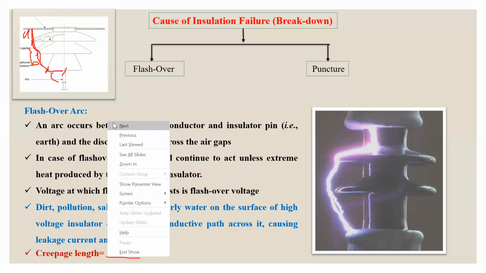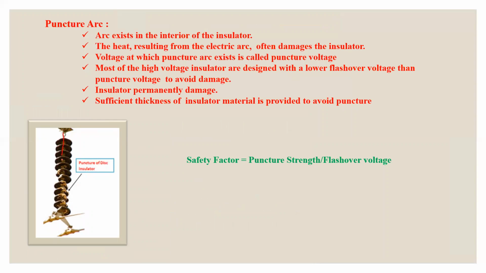The other cause due to which the insulator may be damaged, or there will be electrical breakdown in the insulator, is puncture. You can see puncture will exist in the interior. In this case, the arc will exist in the interior of the insulator. The heat resulting from the electrical arc often damages the insulator. In this case, your insulator will be permanently damaged. And the voltage at which puncture will occur is called puncture voltage.